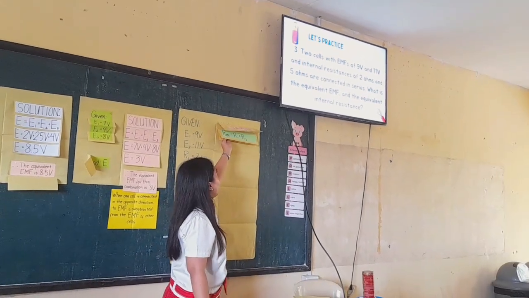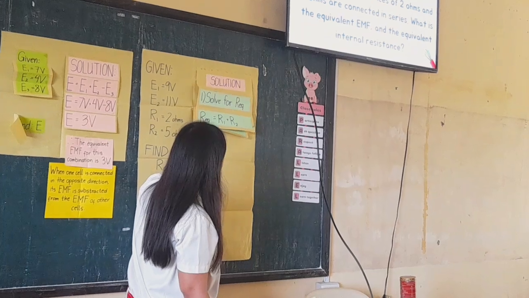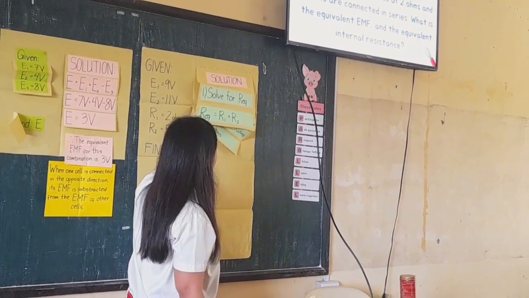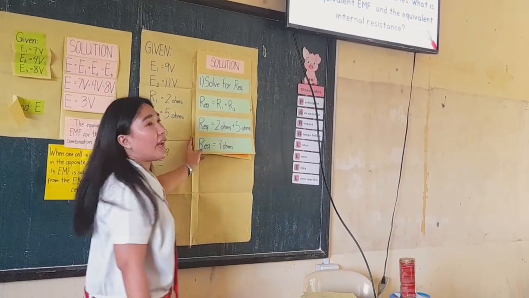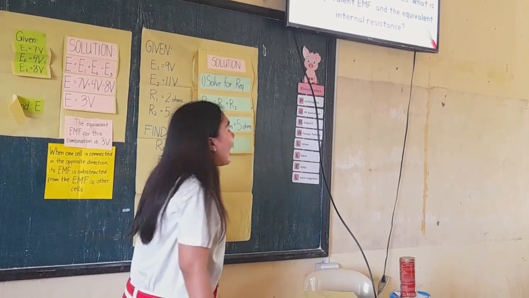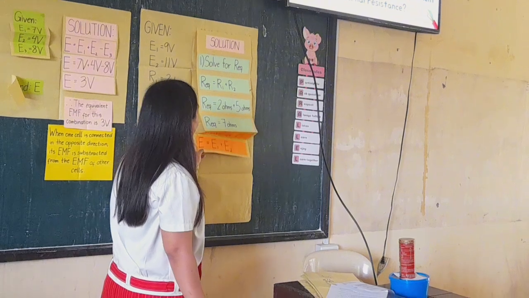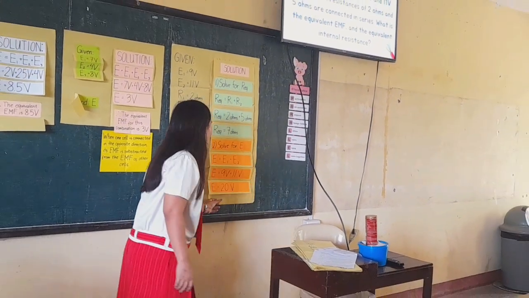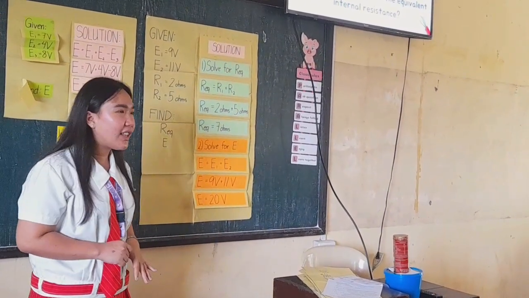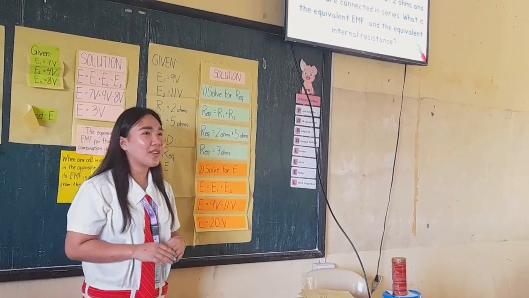So we have here our solution. For the equivalent resistance, the answer of Miss Dixon is correct. It is 7 ohms. And Miss Escanio got the correct answer for the EMF, which is 20 volts.